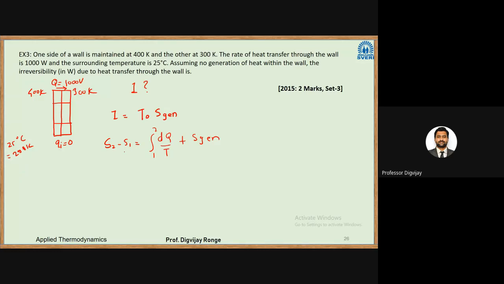In this case, the change in entropy is 0, and the integration of dq by T we can take from the given condition. That will be equal to 1000 divided by 300, from 1 to 2, so 1 will be 400, minus 1000 divided by 300, plus S generation. So here we can calculate S generation. This should always come as positive.